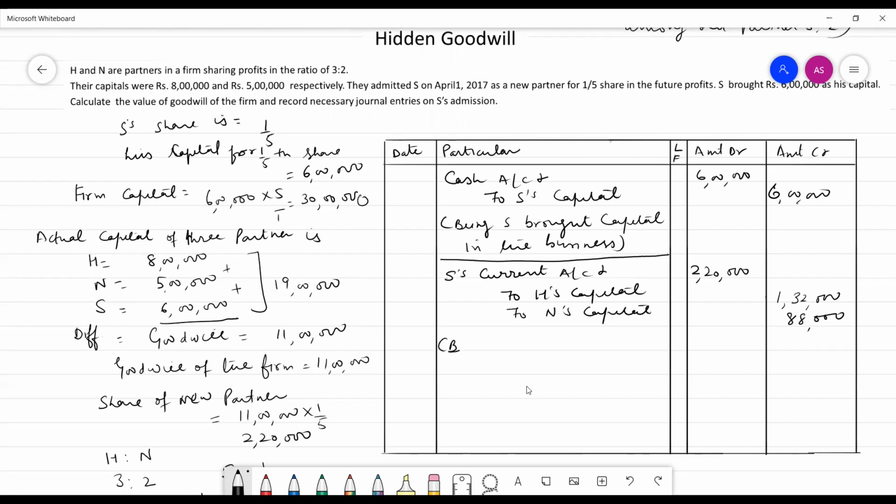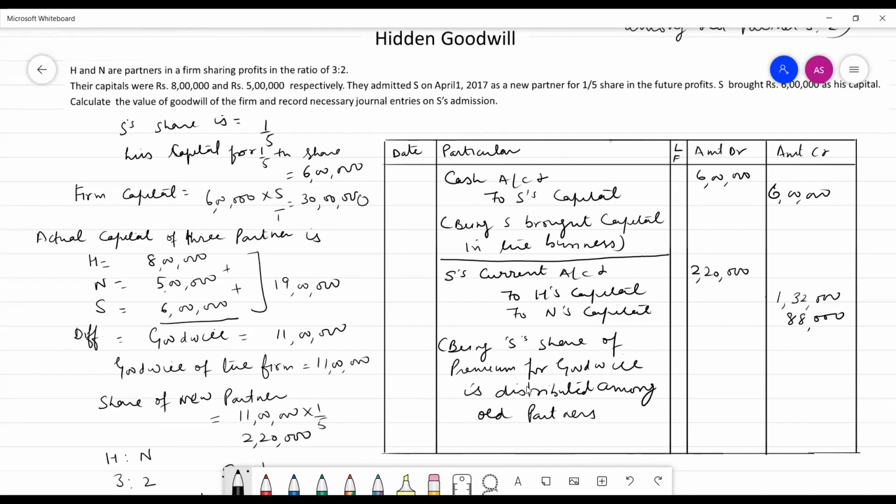Being S's share of premium for goodwill is distributed among all partners in sacrifice ratio, that is 3:2. Here the full topic related with goodwill is